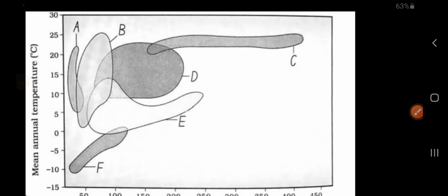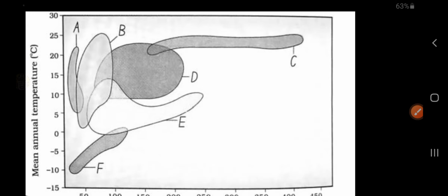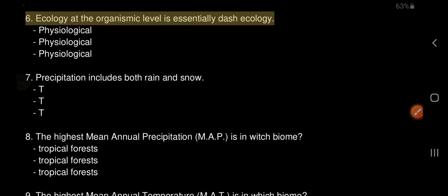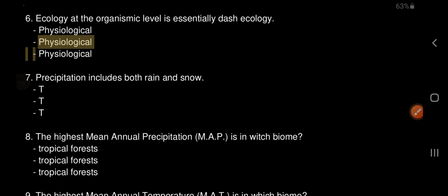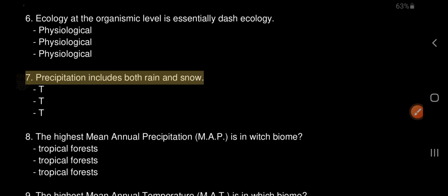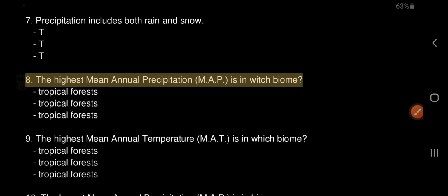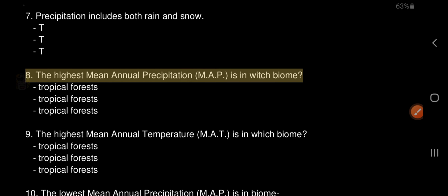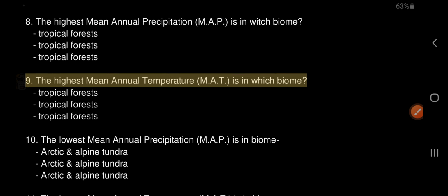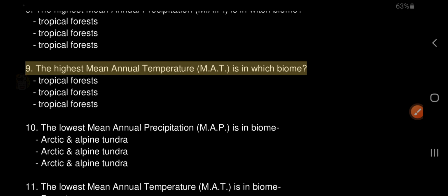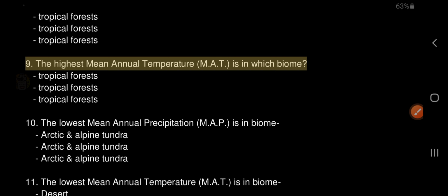6. Ecology at the organismic level is essentially physiological ecology. 7. Precipitation includes both rain and snow. True. 8. The highest mean annual precipitation, MAP, is in which biome? Tropical forests. 9. The highest mean annual temperature, MAT, is in which biome? Tropical forests.